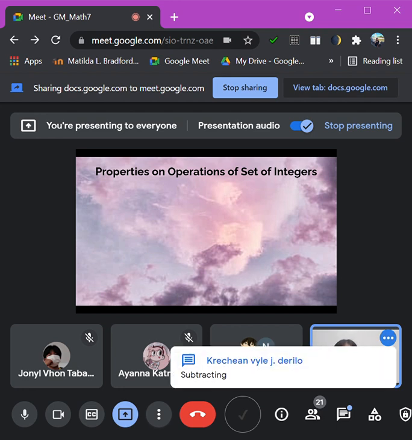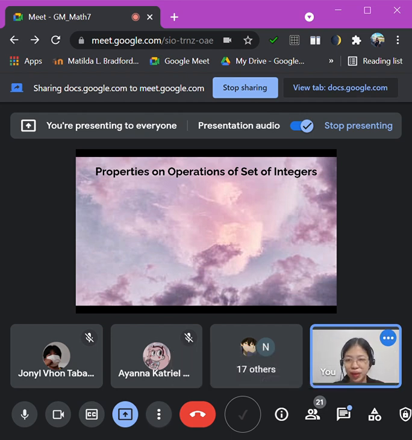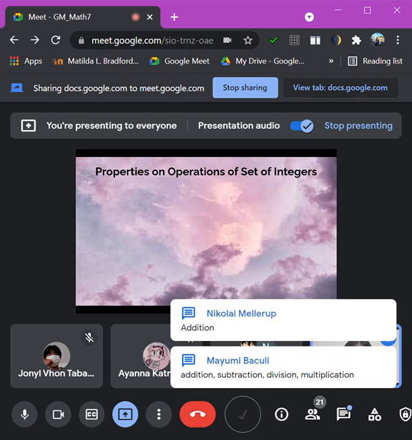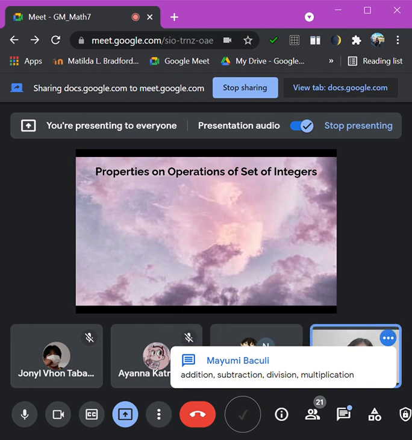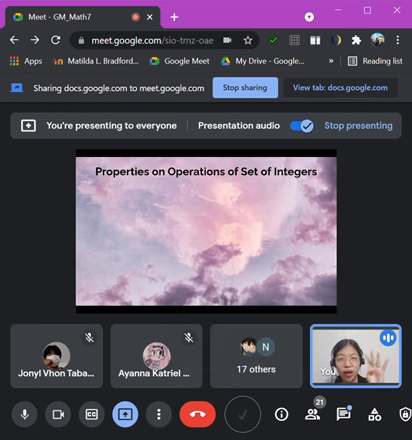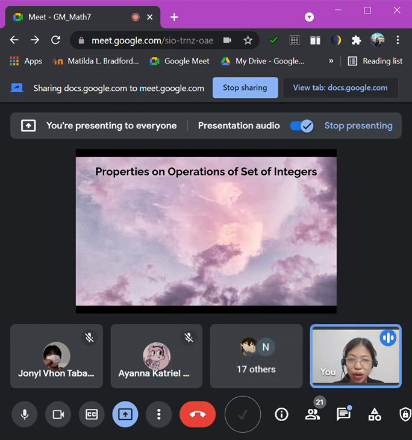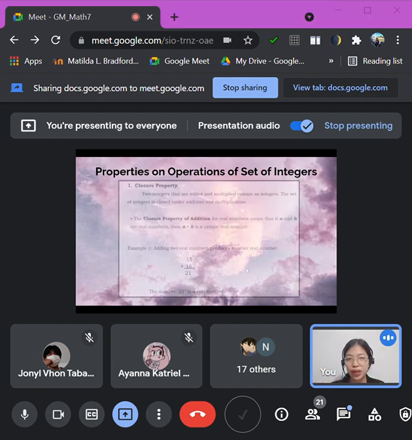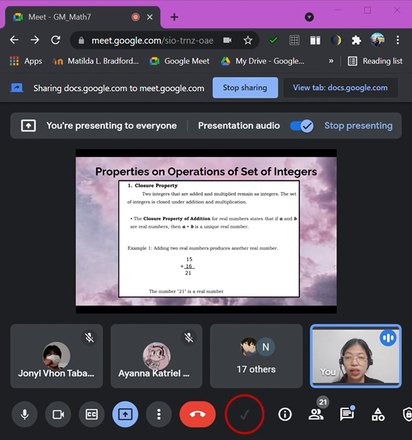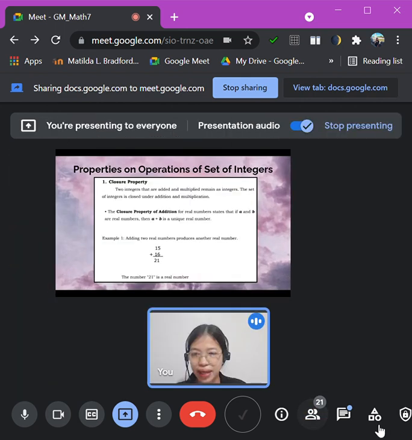Okay, we have subtracting. Very good, Derilo. What else, aside from subtracting? We have addition, subtraction, division, and multiplication. So those are our four operations of integers. These four operations of integers we discussed last time have different properties as well, and I think there are six properties. We're going to start with the first one, which is the closure property. Please read the closure property, Ayana.